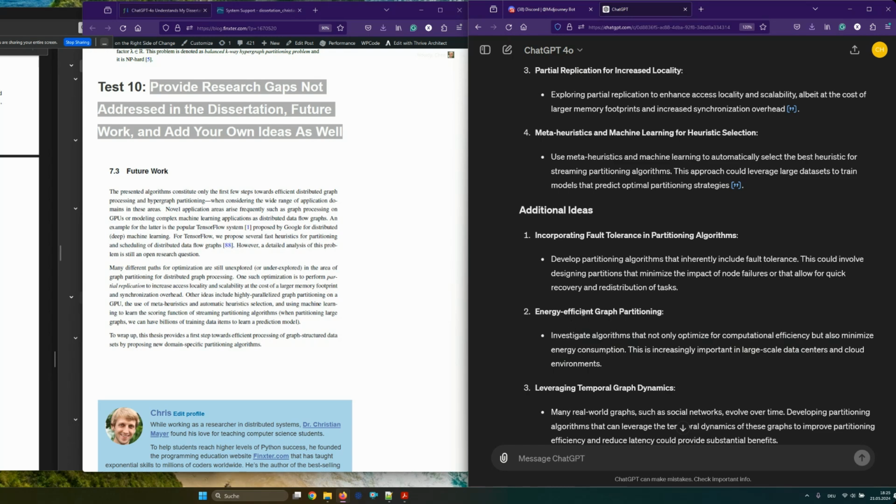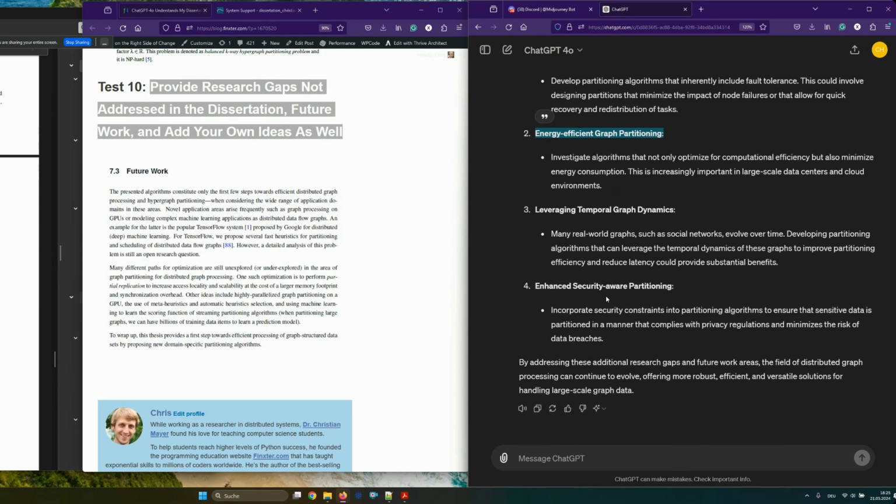Wow, because most people focus on bandwidth optimization, for instance, or latency optimizations. But at the point of writing this thesis, now I'm not an expert in the space anymore, but at this point, I was at the forefront of graph partitioning, and nobody considered energy efficient graph partitioning. It would be a great research paper. Just these four terms. I'm really mind blown right now.